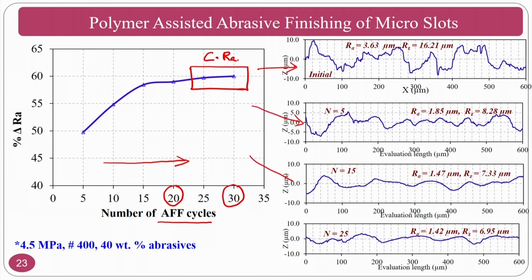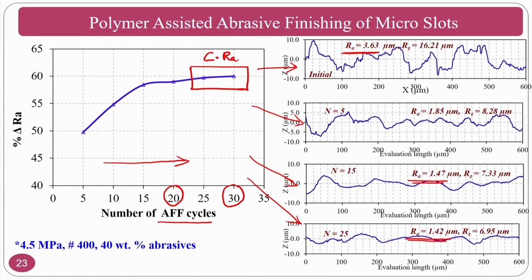So that you can see in this particular picture, the initial Ra is 3.63 and the final Ra is 1.47 and 1.42. These are the surface roughness values. However, I am saying that this is a preliminary experimentation only. The main experimentation is already there in the paper, you can go through.